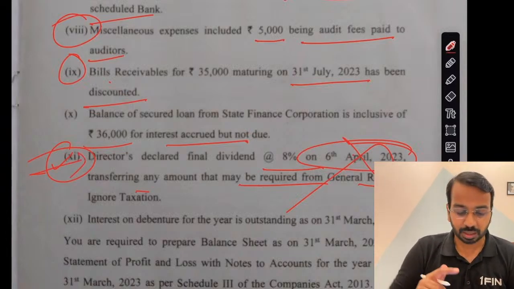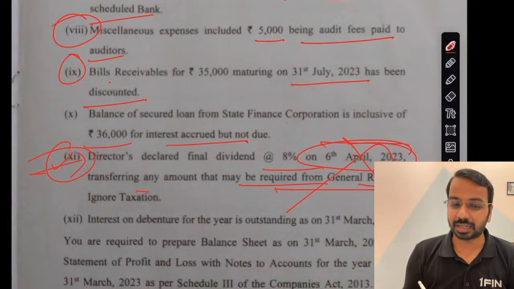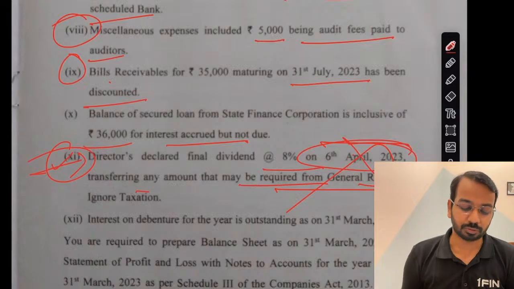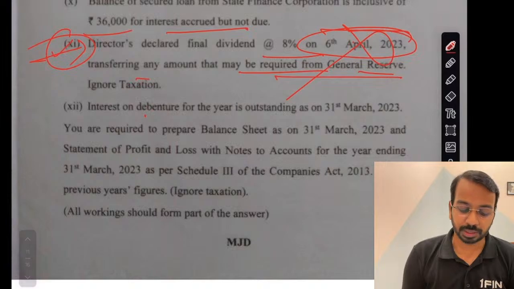So this, sometimes students get confused. Oh, they have said transfer from general reserve, will not look at the date and will directly pass the entry. So that should not be done. Okay. Then interest on debenture for the year is outstanding. So for that you will make an accrual.